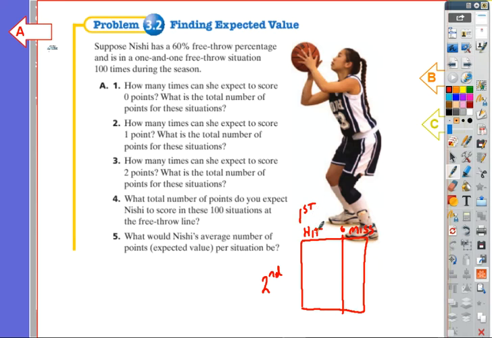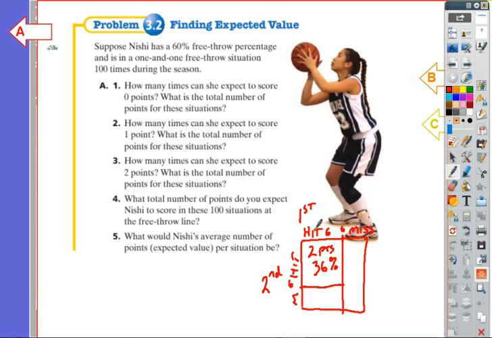If she makes her first shot, she gets a second shot, which means 60% of the time she is going to make the second shot, and 40% she's going to miss. So this will be hit, and this will be miss. And now we need to figure out the probability of each of these things happening. Well, we know that this is 6 squares by 6 squares, which means this is 36 squares out of 100, which is 36%. And the outcome of hitting both shots is you're going to have 2 points.